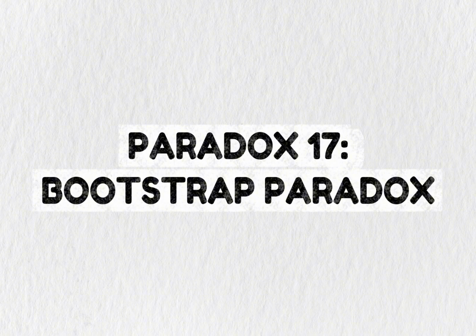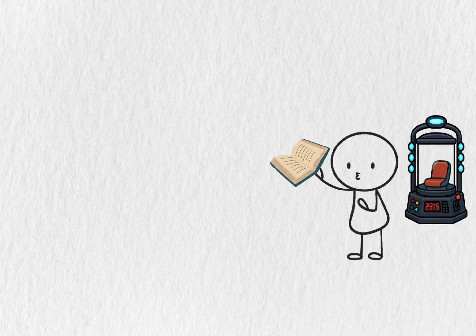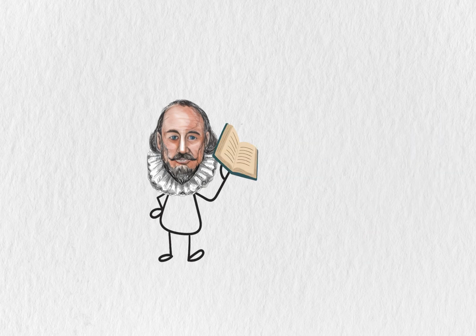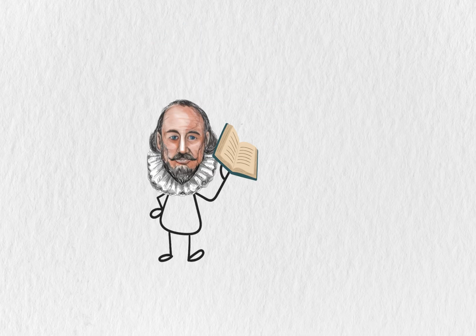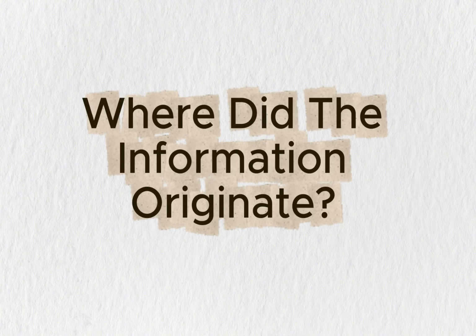Paradox 17. Bootstrap Paradox, also called the ontological paradox. A time traveler goes back and gives Shakespeare a copy of his complete works before Shakespeare wrote them. Shakespeare publishes them as his own. Later, those works are put in a book which the time traveler eventually takes back. Where did the information originate?